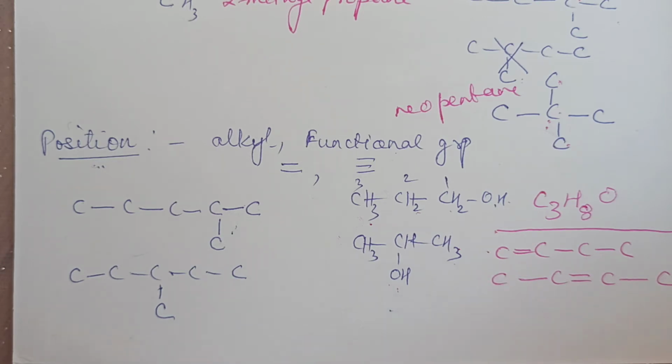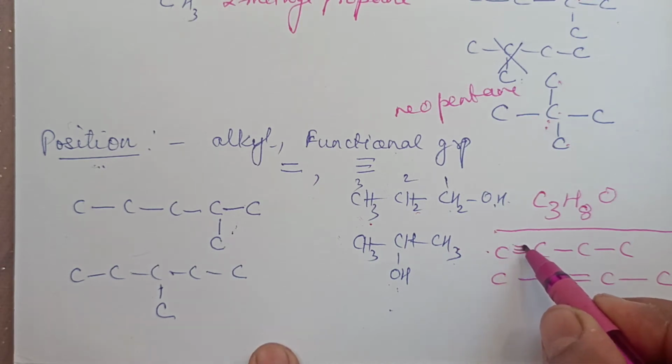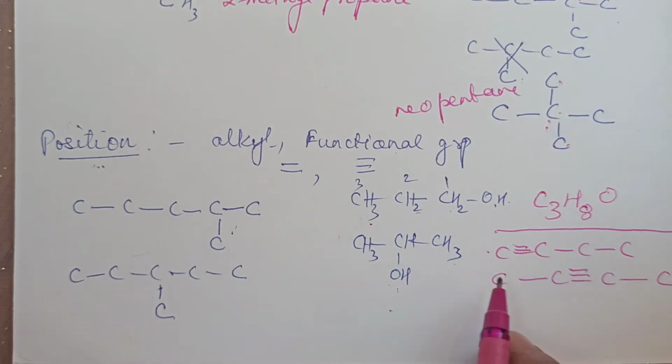The numbering part and how you are naming it, that part we have done already, but the position of the double bond is different. In the same example, I could have taken the position of the triple bond. This you write down first. Then I may write down this as a triple bond. So it is but-1-yne, but-2-yne. Then also they are position isomers. So under structural isomerism, so far we have discussed chain isomerism and the second one, position isomerism.